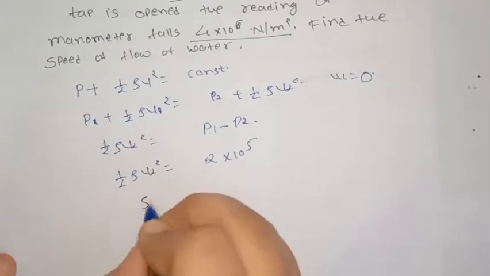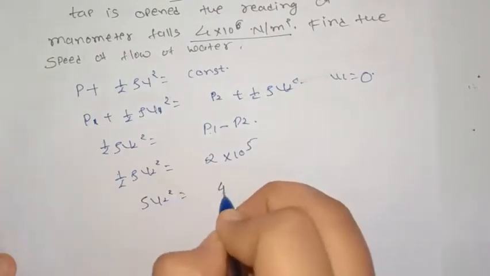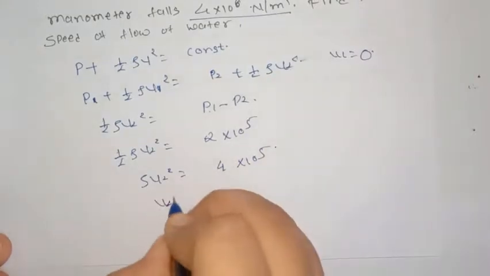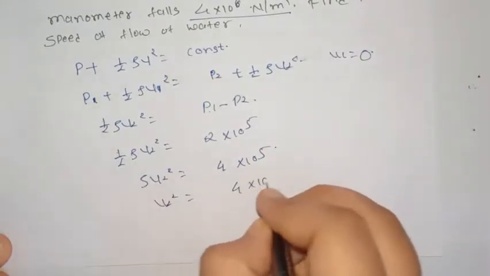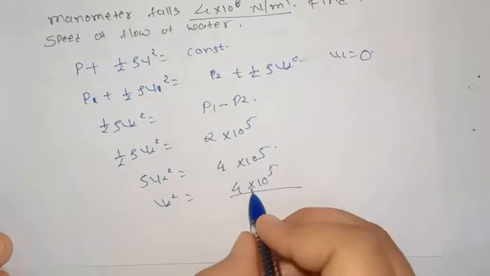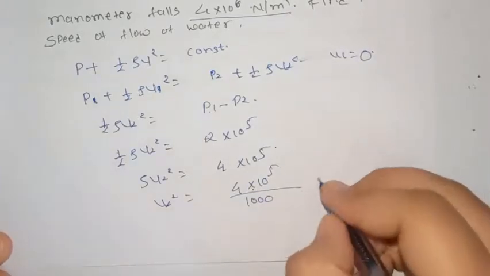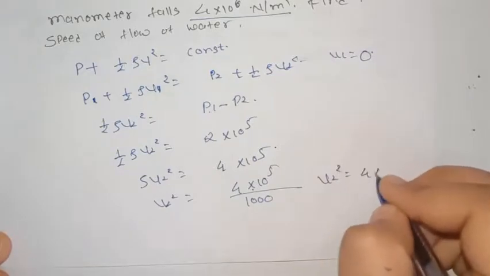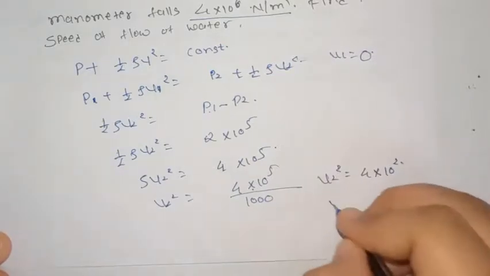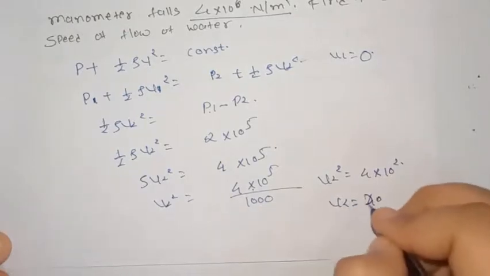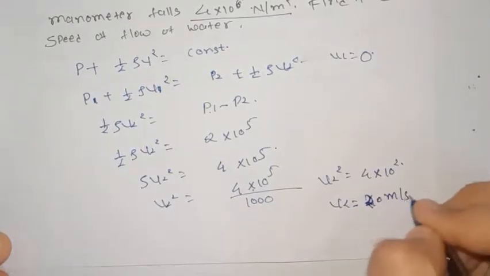So rho V2 square will be equal to 4 into 10 power 5. So V2 square will be equal to 4 into 10 power 5 divided by rho. Rho is the density of water, that is 1000 kg per meter cube. So V2 square will be 4 into 10 power 2. So V2 will be equal to 20 meter per second.